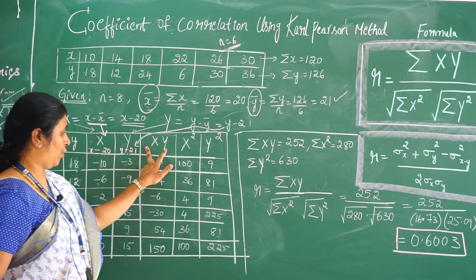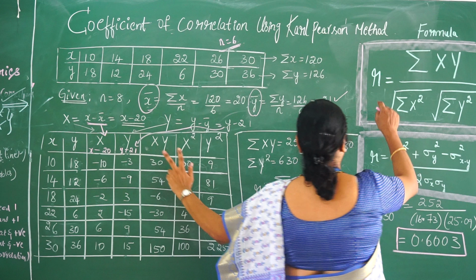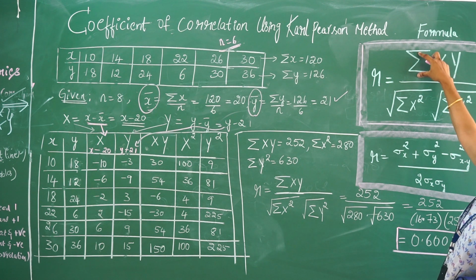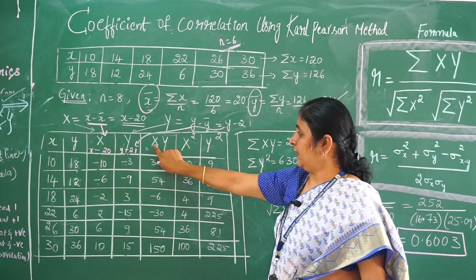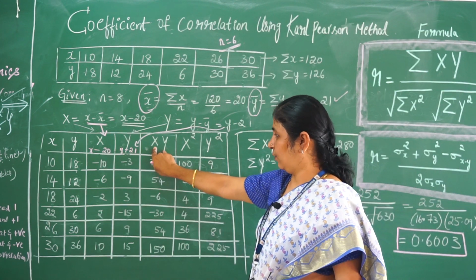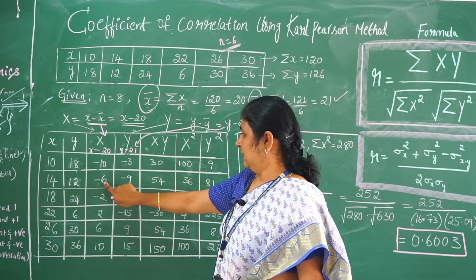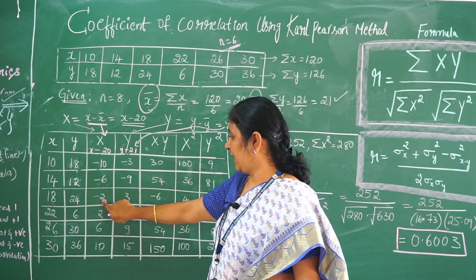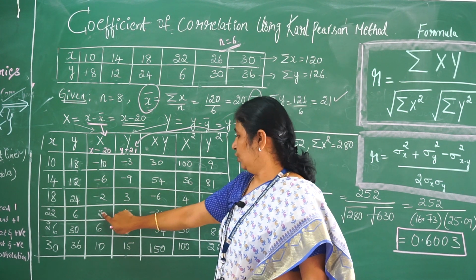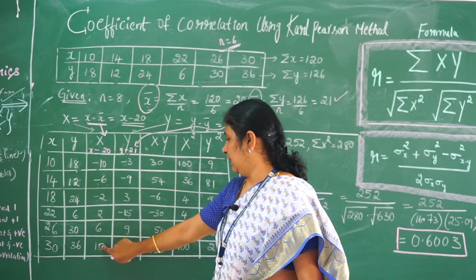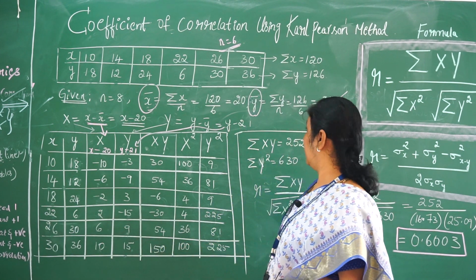We need to find the product of X and Y. Why? Because according to the formula, we need to find capital X into capital Y and find the summation of it. So 10 into 3 is 30, minus into minus is plus, 6 9s are 54, minus 2 into 3 is minus 6, 2 into minus 15 is minus 30, 6 9s are 54, 10 into 15 is 150.